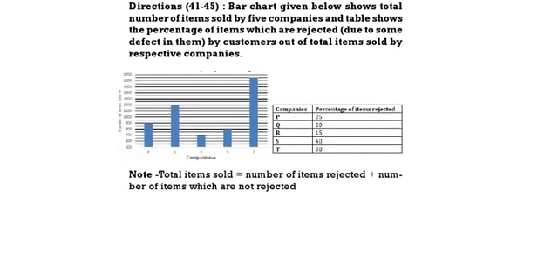The bar chart given below shows the total number of items sold by 5 companies and the table shows the percentage of items which are rejected by the customers due to some defects, out of the total items sold by the respective companies. Total items sold is equal to number of items rejected plus number of items not rejected.